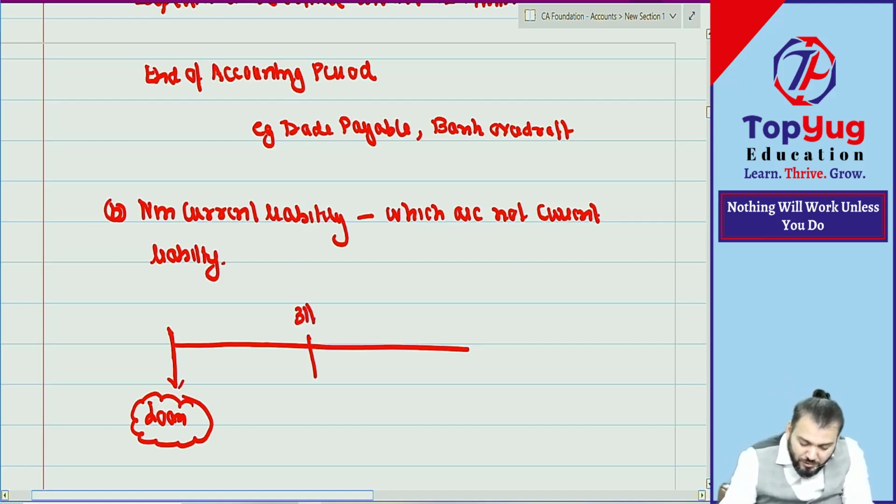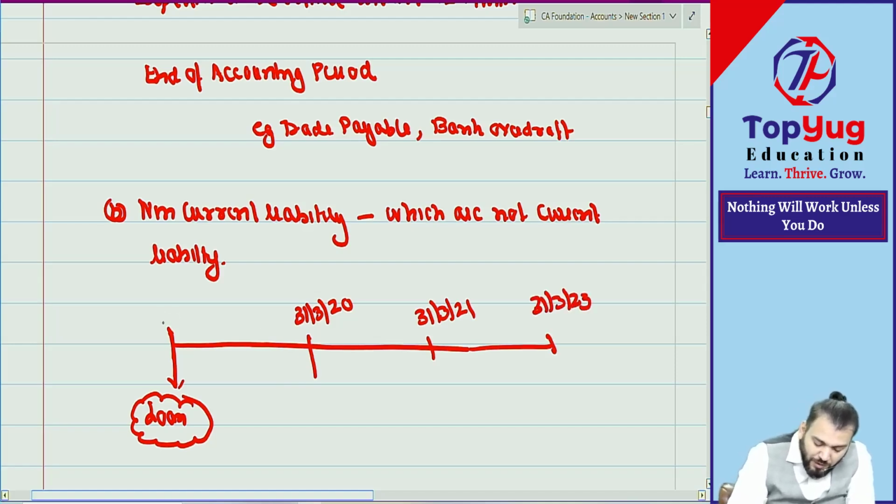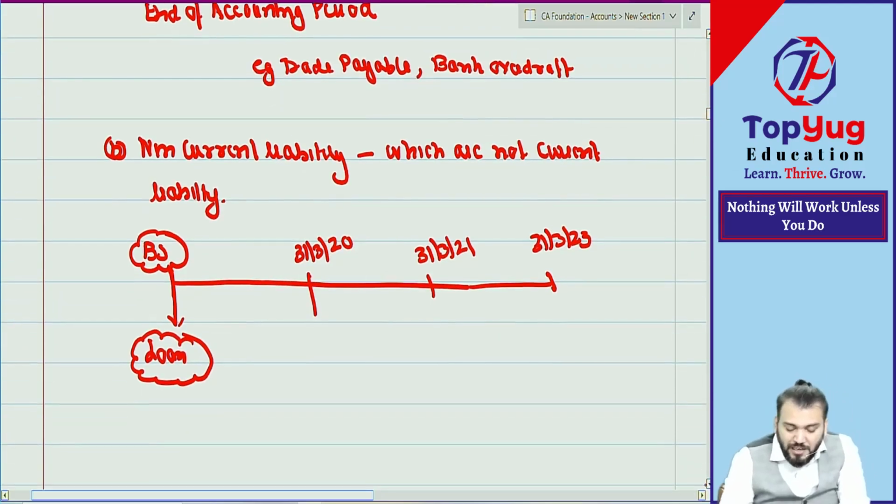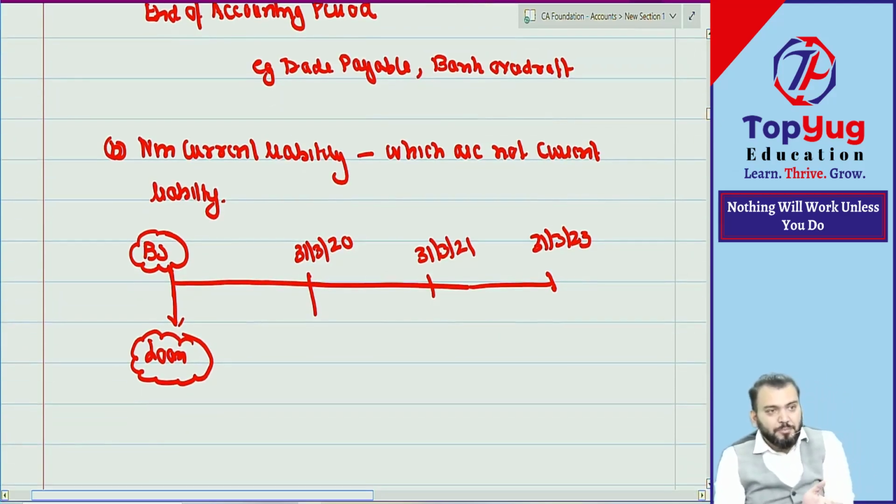Loan taken now, this is 31st March 2020. This is 31st March 2021, and this is 31st March 2023. This is our reporting date, the balance sheet date. We are preparing the balance sheet at this point of time, which is the end of the accounting period.